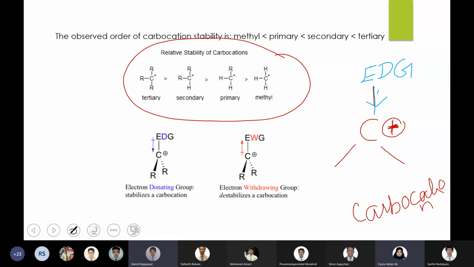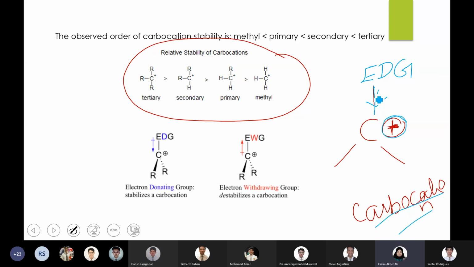Yeah, that means if you want to explain the stability, one very basic understanding is that a compound is stable when it is neutral, or the instability of a compound is due to the presence of charges. If you have a species with positive and negative charge, then those kinds of species will be comparatively unstable if you compare them with the neutral compound. So the positive charge is the reason why a carbocation is unstable.